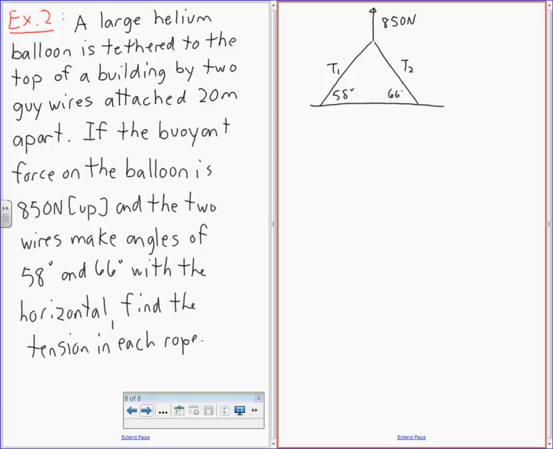Okay, so here's the thing that gets tricky for people here. If you haven't been in physics, I'm sure in physics it took a week to explain this. I have to do it in one example, so bear with me, okay? So what direction are the two tension forces going to be? They're going to be down to the right and down to the left, and this is the part you need to get. So they're both going to be heading down in that direction. What I'm going to say is that the tension force 1 plus the tension force 2 has to be 850 down. Are we okay on that logic before we start drawing pictures?